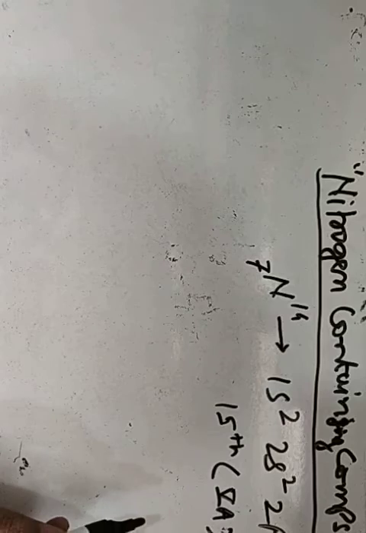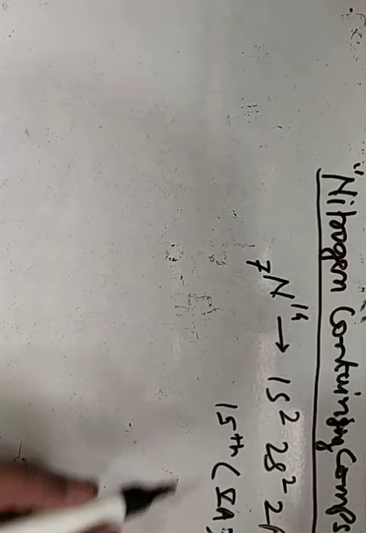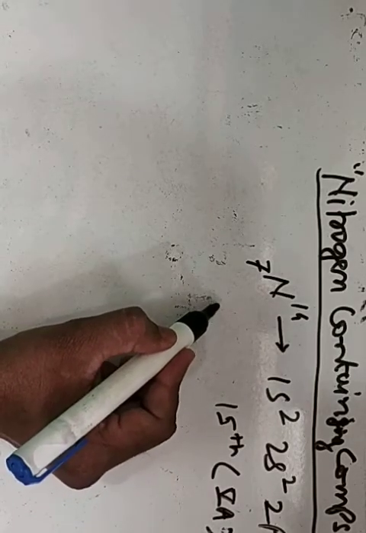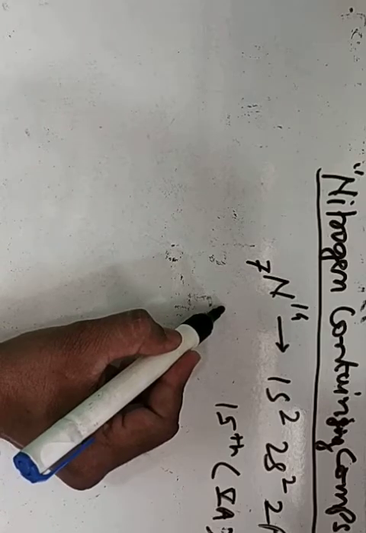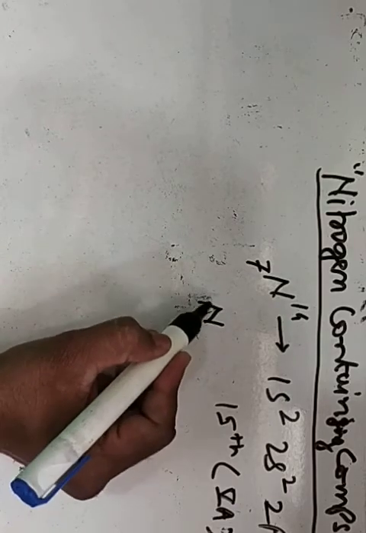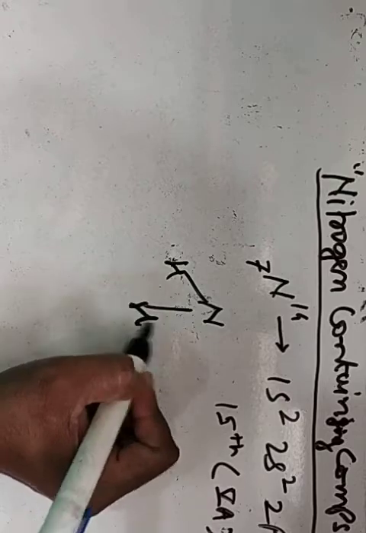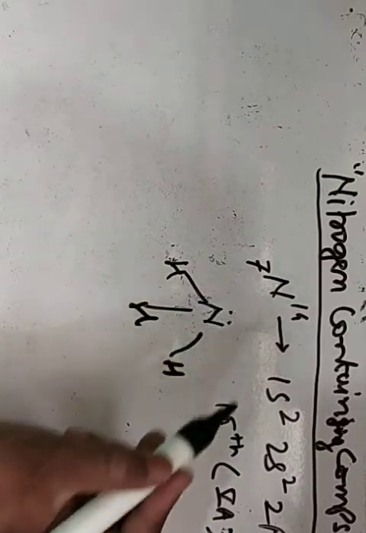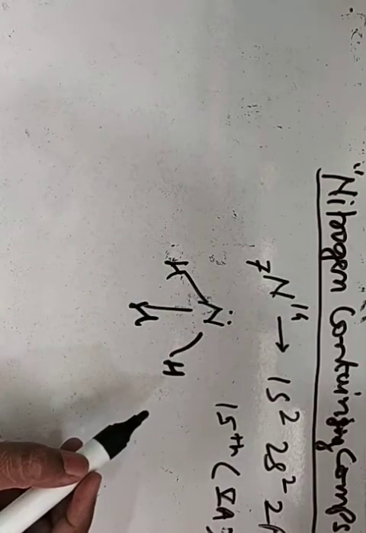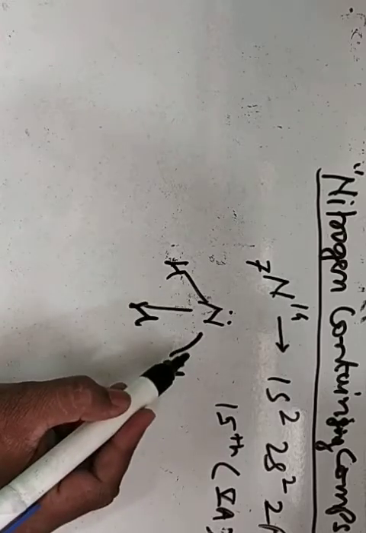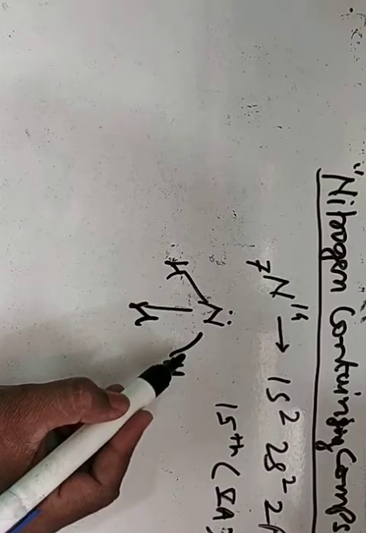It is trivalent. Nitrogen in ammonia, as is known to us, has pyramidal geometry with one lone pair of electrons and 3 bonding pairs of electrons.